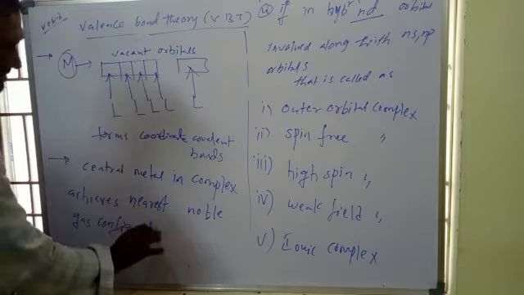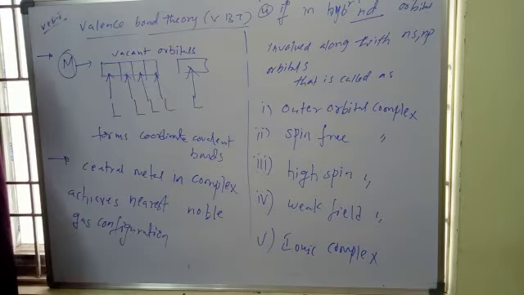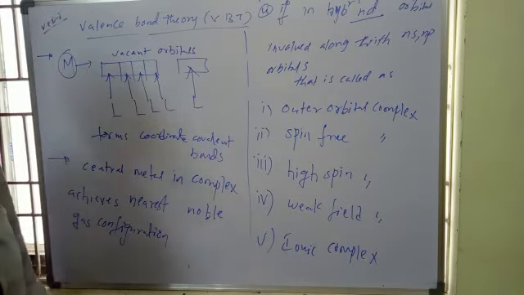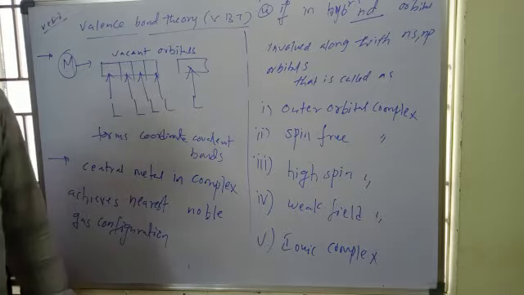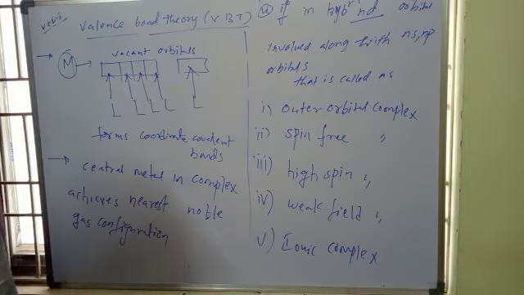Like EAN, here the central metal atom, after gaining electron pairs from ligands, achieves the nearest noble gas electronic configuration.